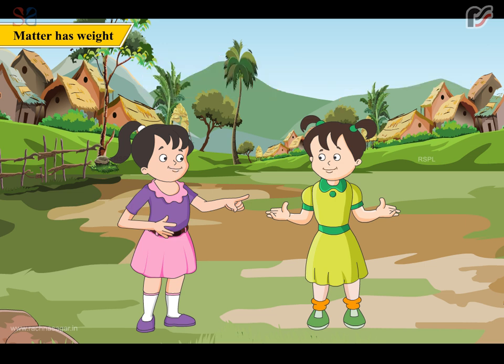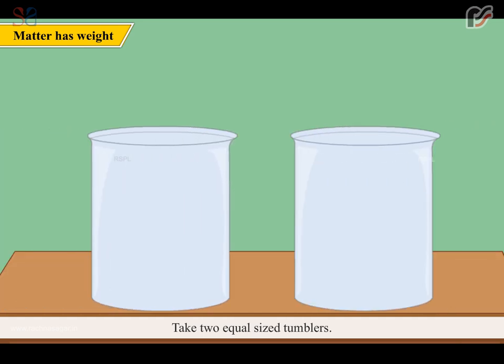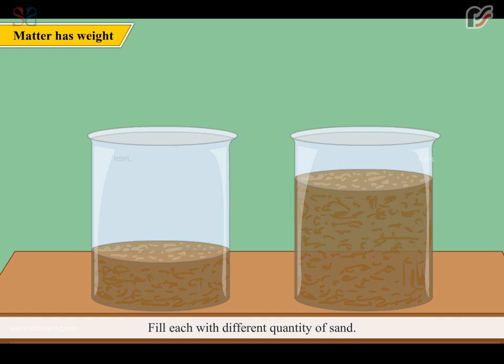Let us find out. Take two equal-sized tumblers. Fill each with different quantity of sand. Let us call sand by a new name, that is matter. The two tumblers A and B are equal in size.